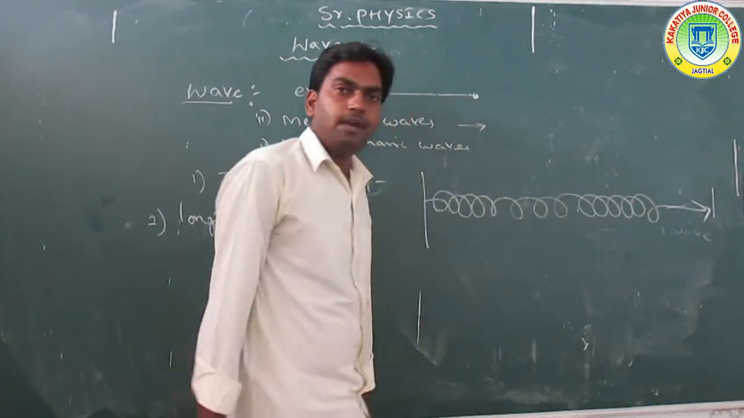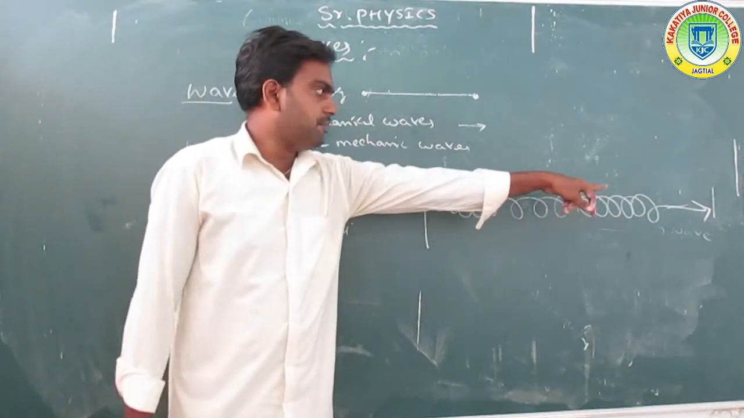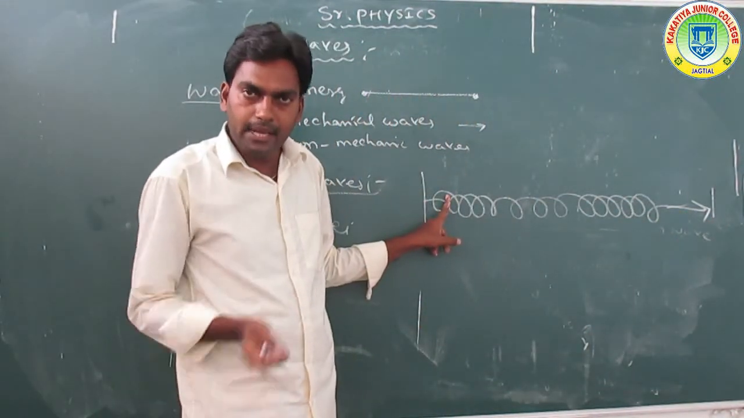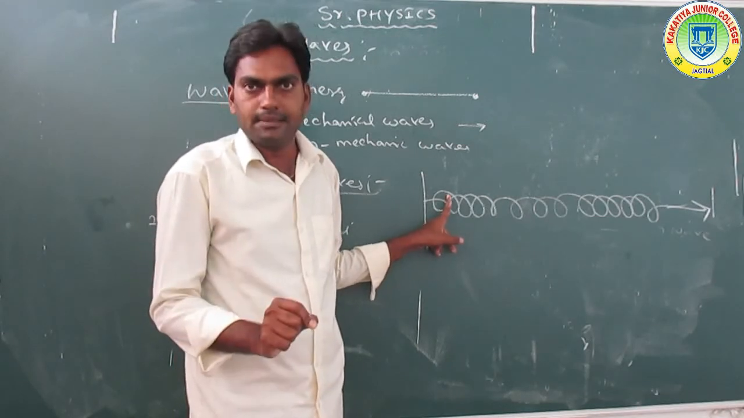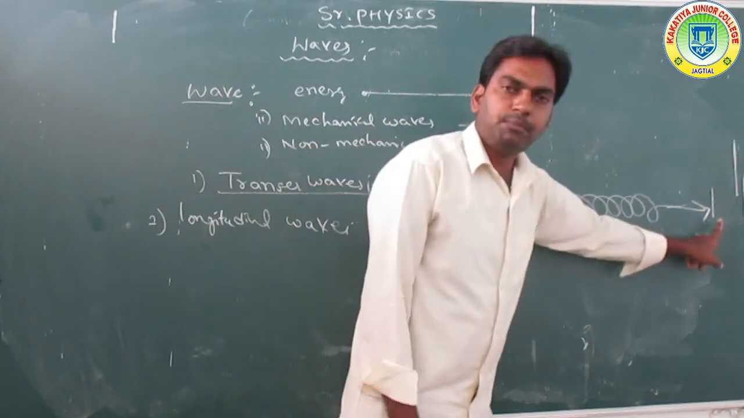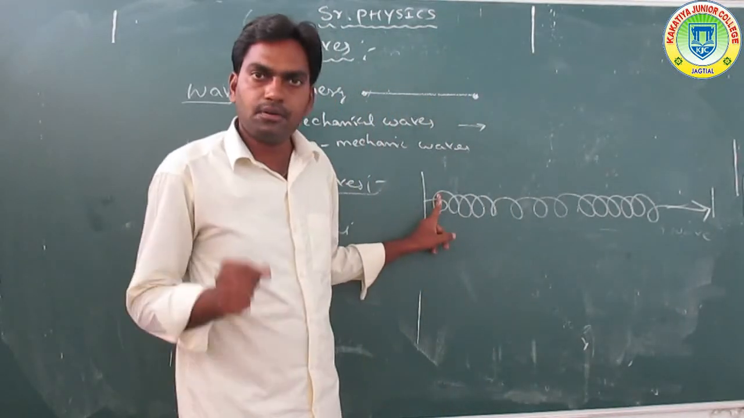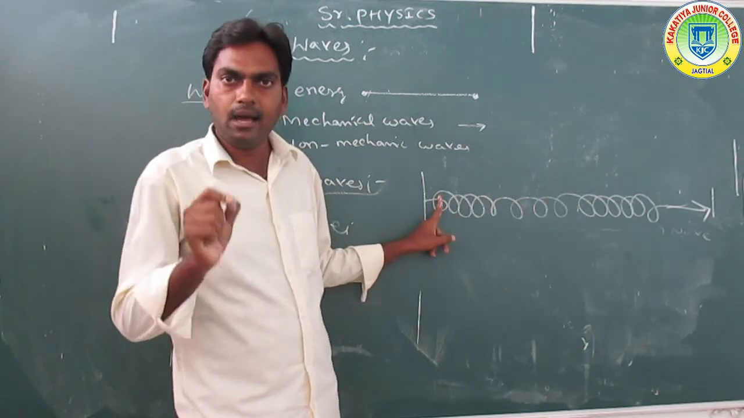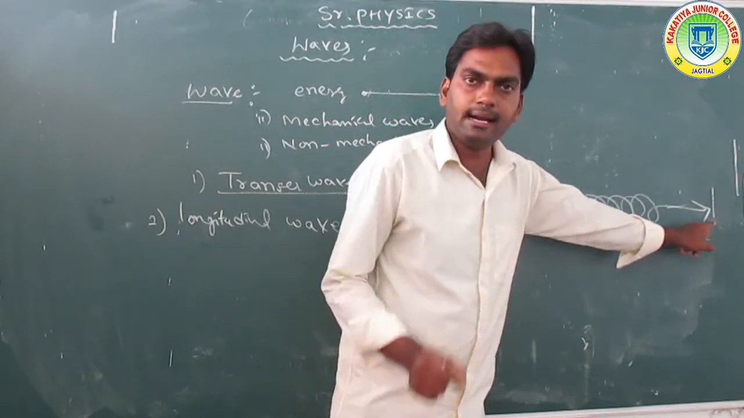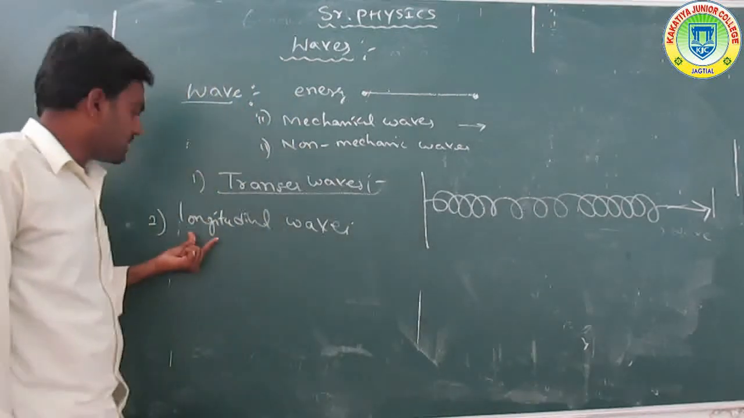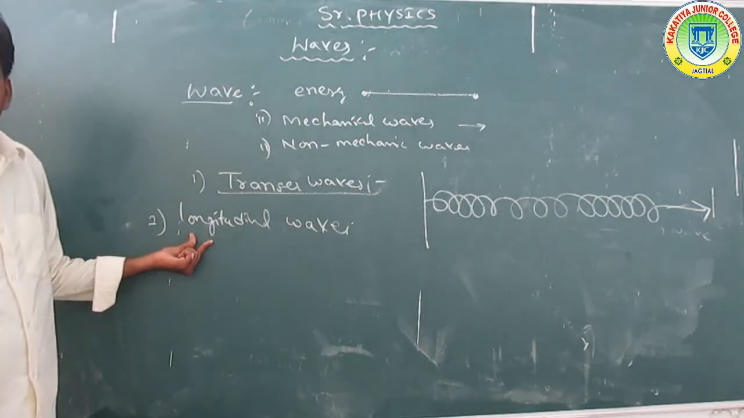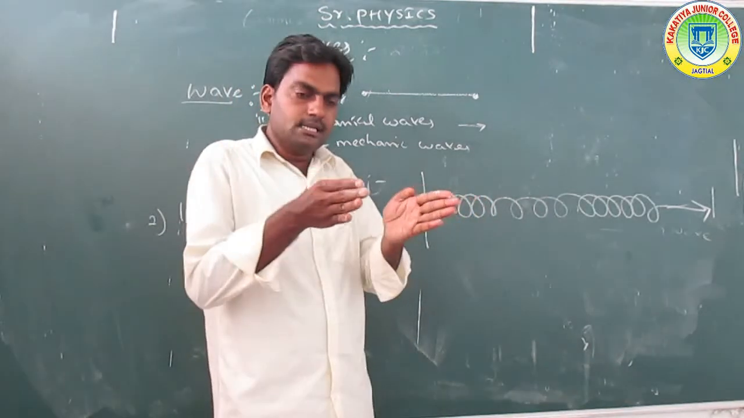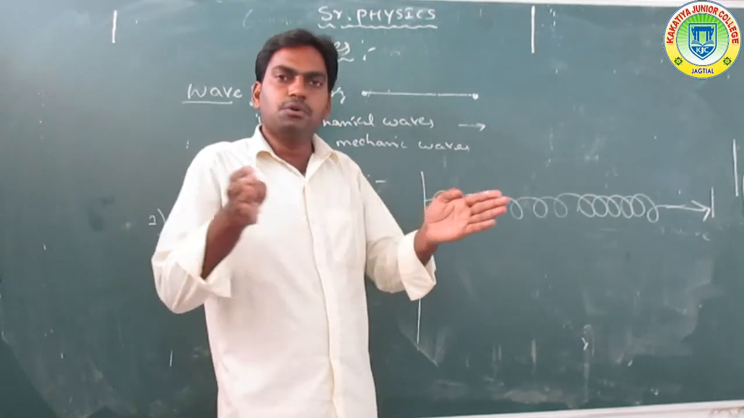This is called the wave propagation, along this direction. The particles are vibrating parallel to the wave propagation. Particles vibrating parallel to the wave propagation is called a longitudinal wave. For example, the spring is pressed and released to form the longitudinal waves.